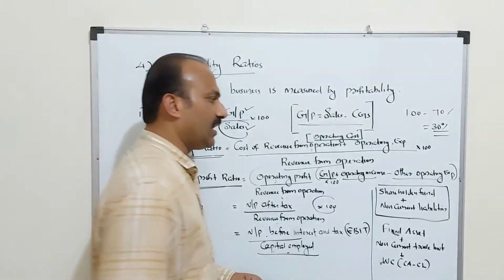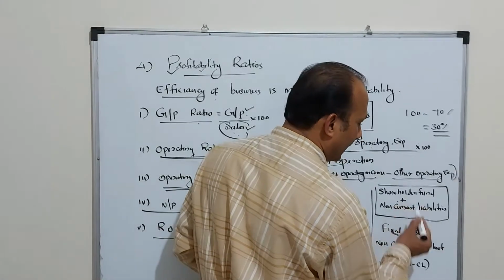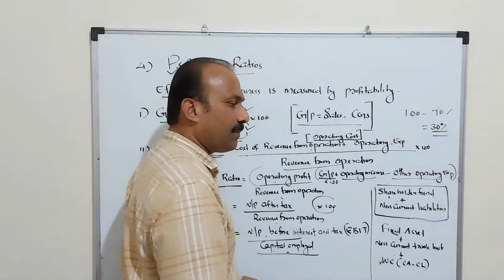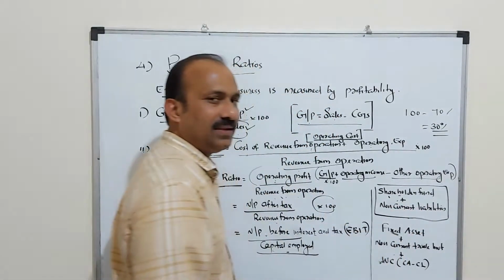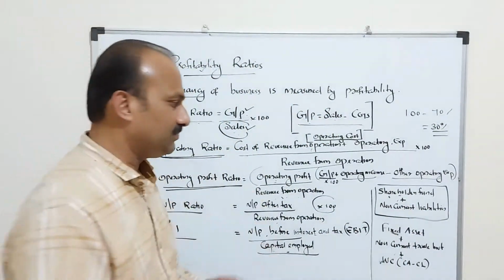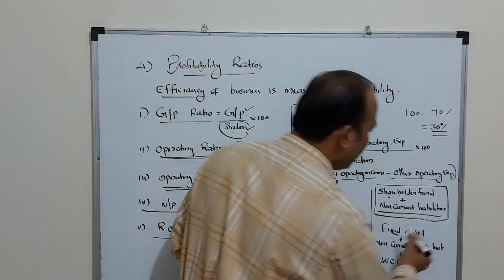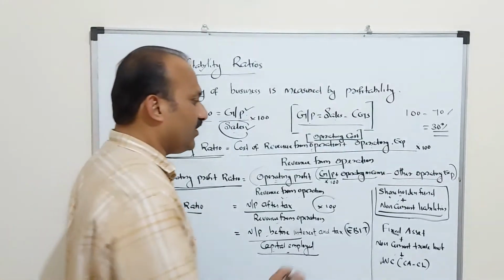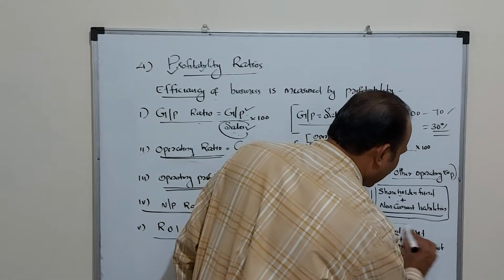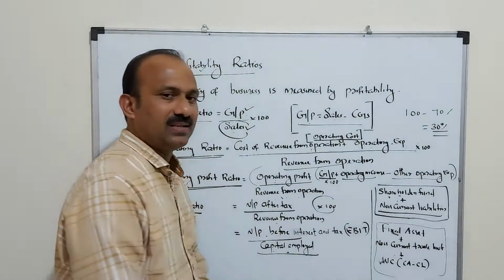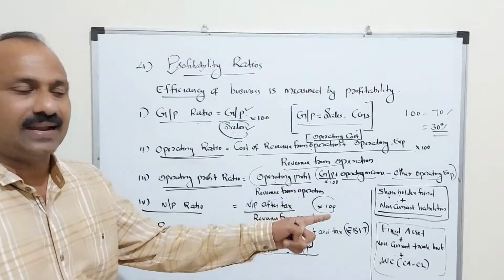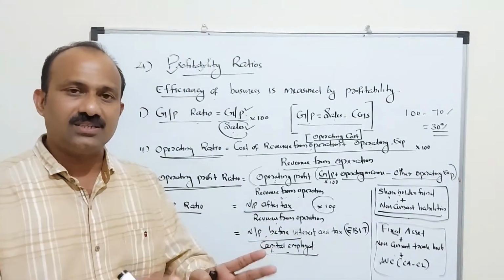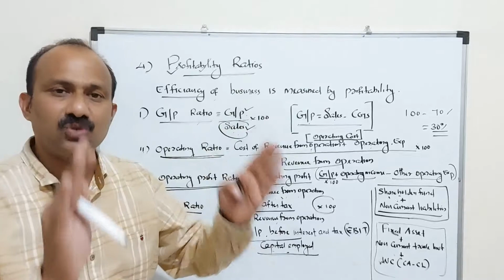Capital employed we can calculate it in the liability point of view and asset side of the balance sheet also. In the liability side point of view, capital employed is equal to shareholders fund, that means share capital plus reserves and surplus, plus non-current liabilities, not current liabilities, non-current liabilities. This is your investment. If it is from the asset point of view, fixed asset plus non-current trade investment plus working capital. Working capital means what? Current asset, you paid current liabilities, the remaining amount also your investment.